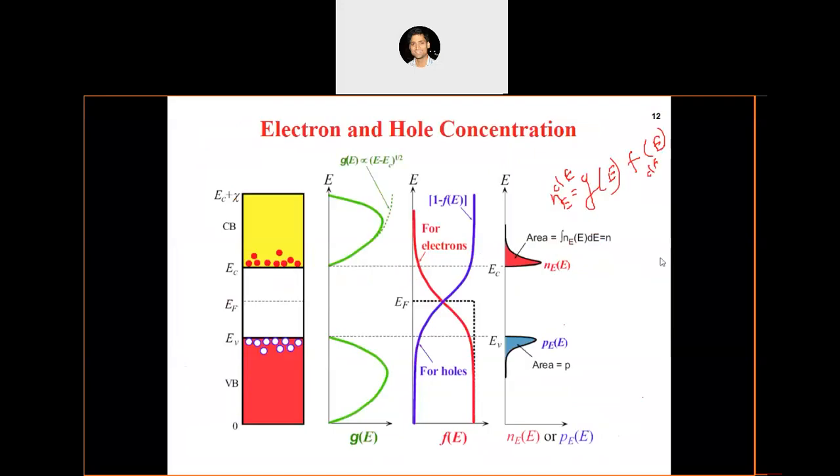This is the slide you are referring to, right? Yes, sir, around EF, where the black line is. Between EV and EC, they are showing the F at certain values, but there are no density of states between EC and EV. So why are they defining the function there? Either they should tell that it is zero, or not define it.